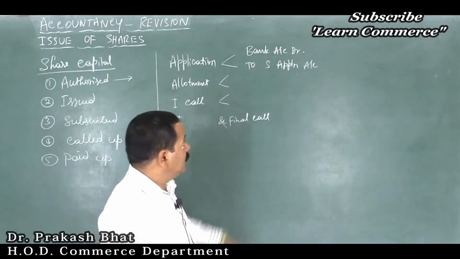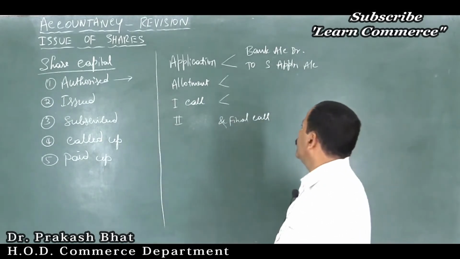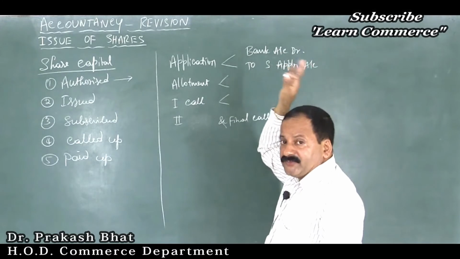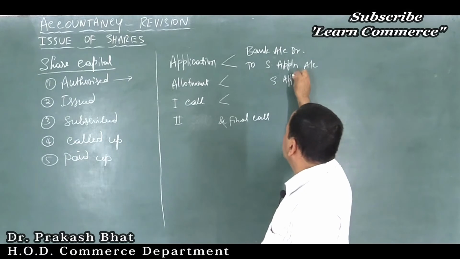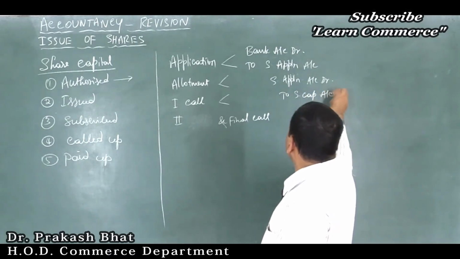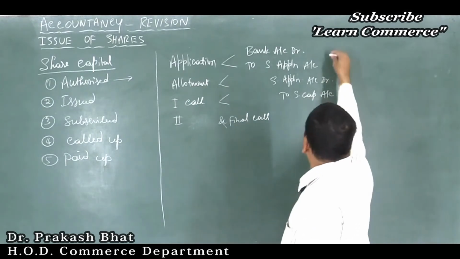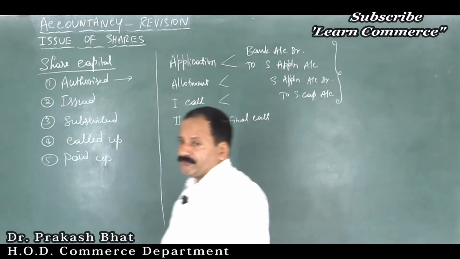Then the second entry is you have to transfer this amount received in share application account, isn't it? Bank account debtor to share application account, and then, I'm sorry, not share application, share capital account. You have to transfer. The entry is share application account debtor to share capital account. This is the second journal entry to be passed. Together, these two entries constitute the application stage. This is the first stage, remember.